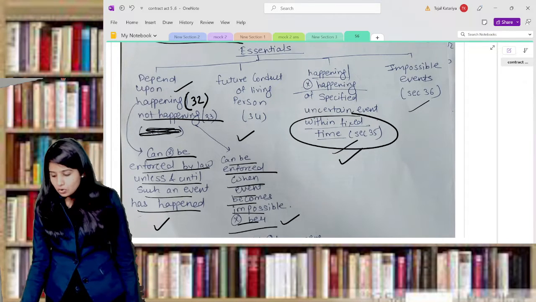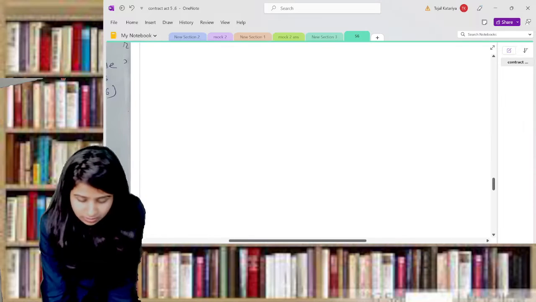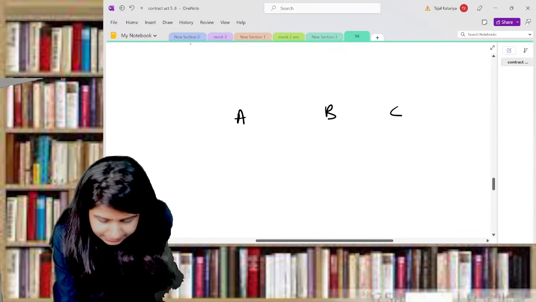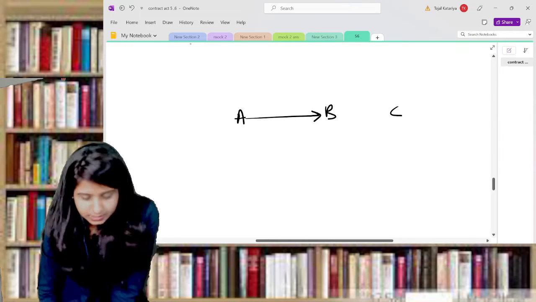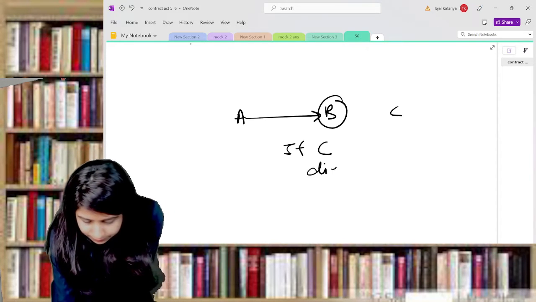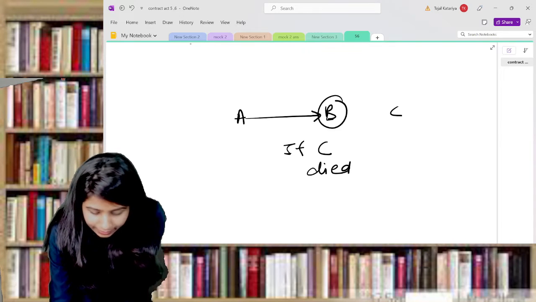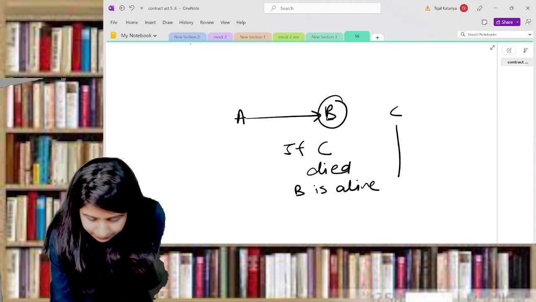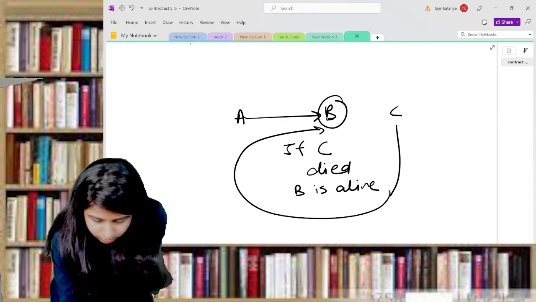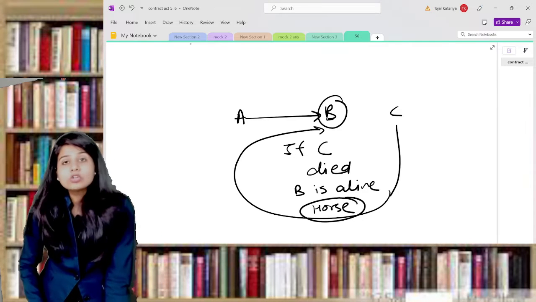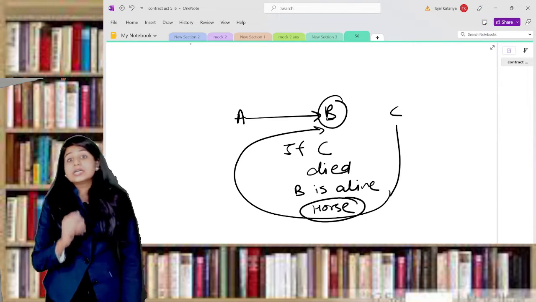For example, assume Mr. A is there, Mr. B is there, and Mr. C is there. A promises Mr. B that if C dies, and B is alive, B will get C's horse. B is going to get what? C's horse. Now this is the contingency.